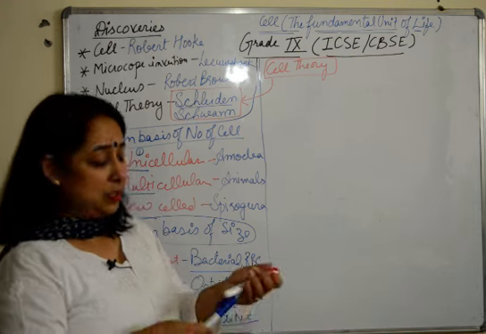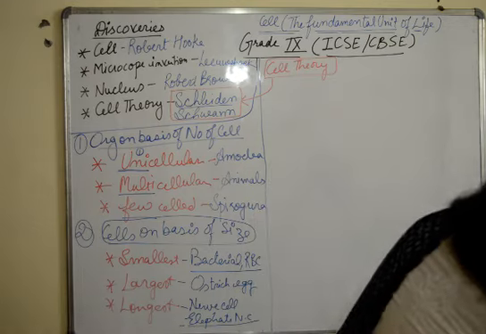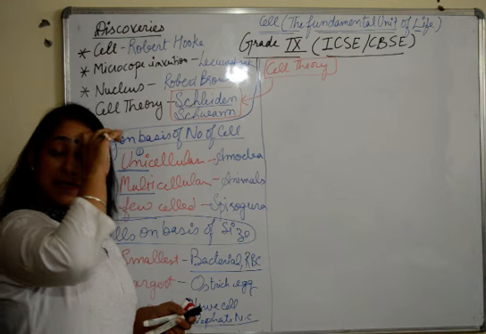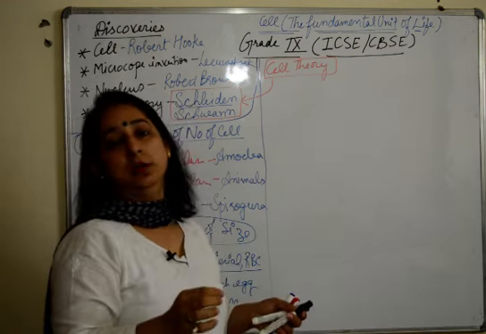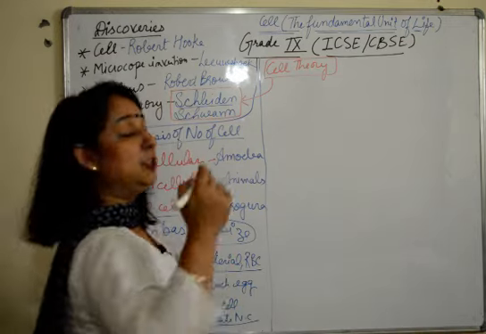Always remember, beta, when you are writing a one mark question, it is very, very important that the spelling should be correct. So please, when you refer to anything, especially the names or the spellings, do the reference from your book. So cell theory, I'll talk about the various points.